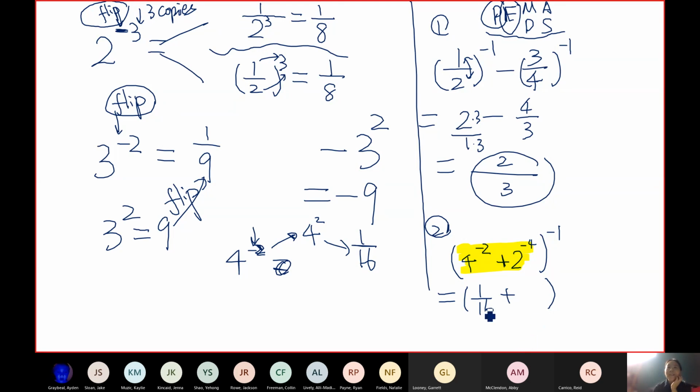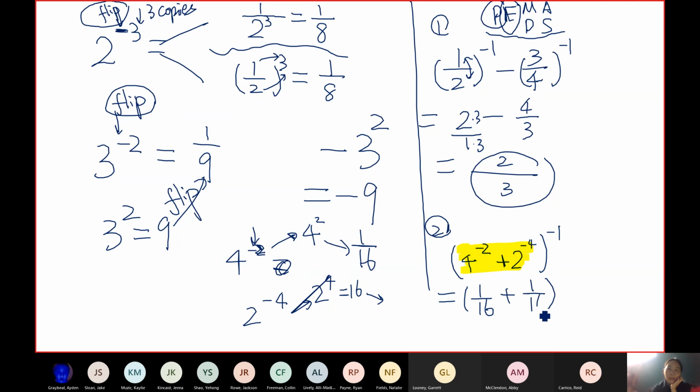Garrett, can you see what the answer is? 2 to -4? Isn't it 1/16 as well? Yes, it is, right? Because 2 to the 4th gives you 16, 2 times 2, okay. And then you flip it again, you get 1/16.